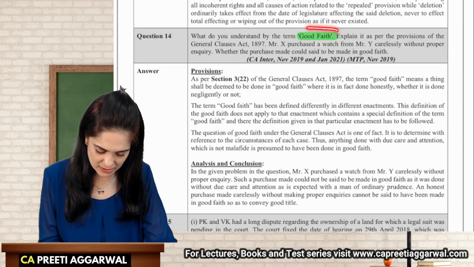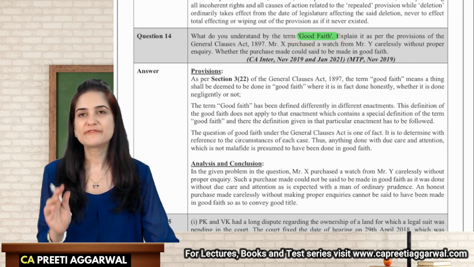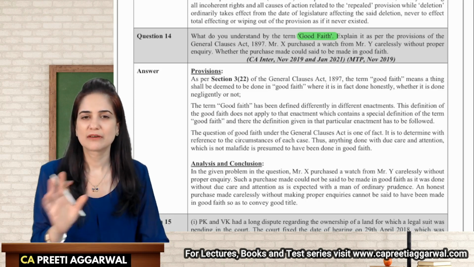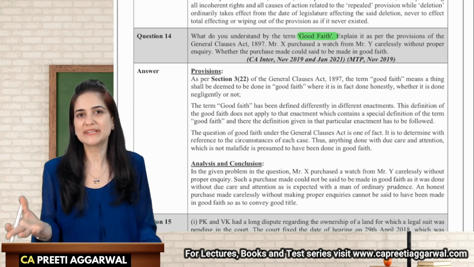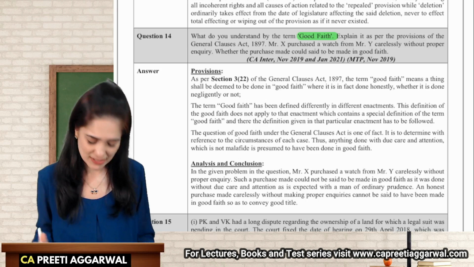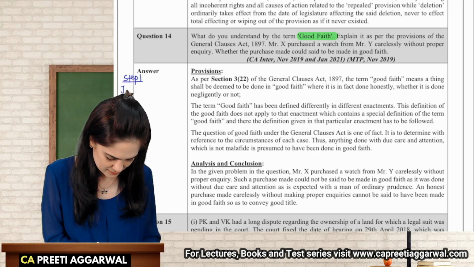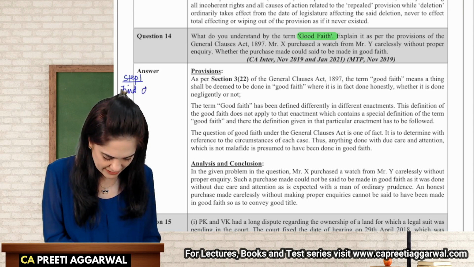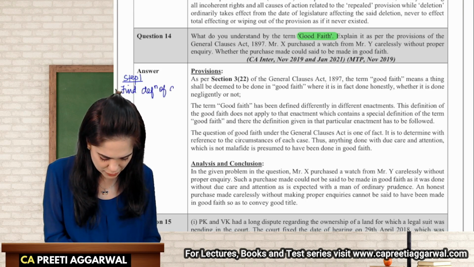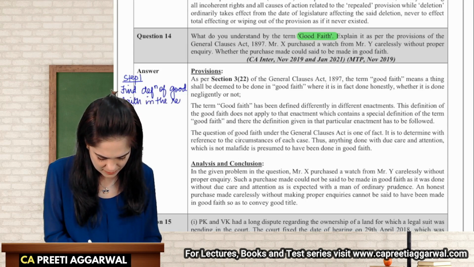Now, what is good faith? Good faith means that my intentions were pure. I never intended to cheat the other person. I've done the act honestly. Step one: find the definition of good faith in the respective act.